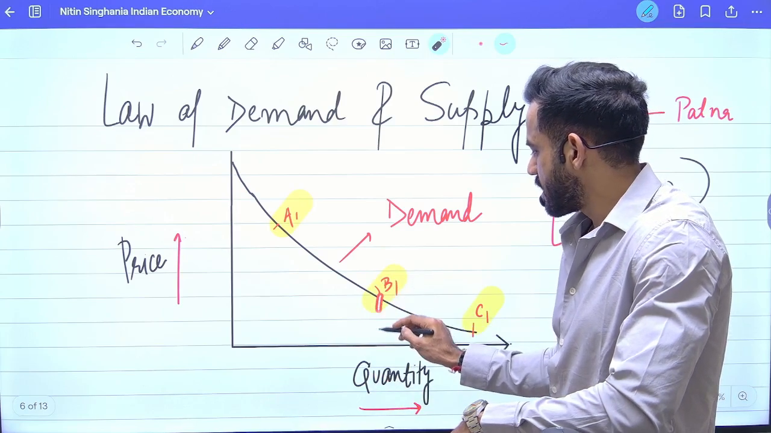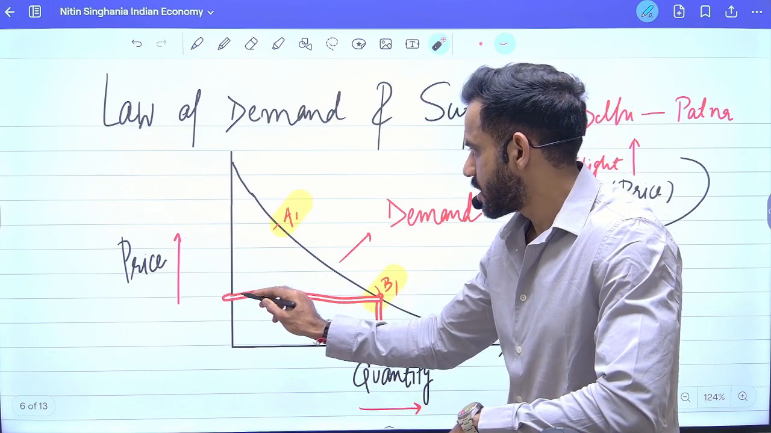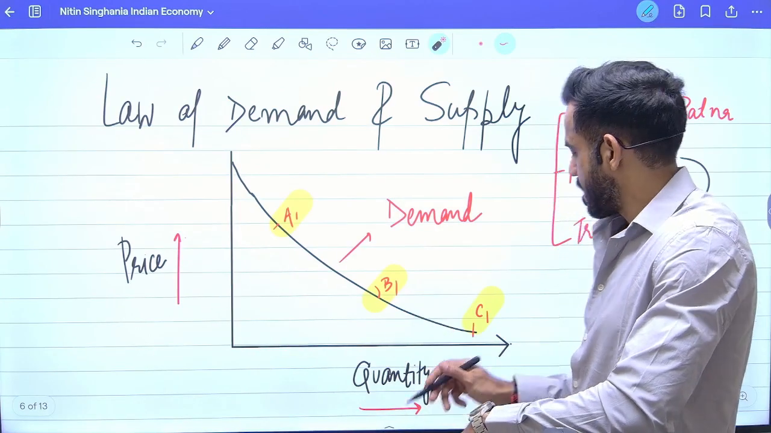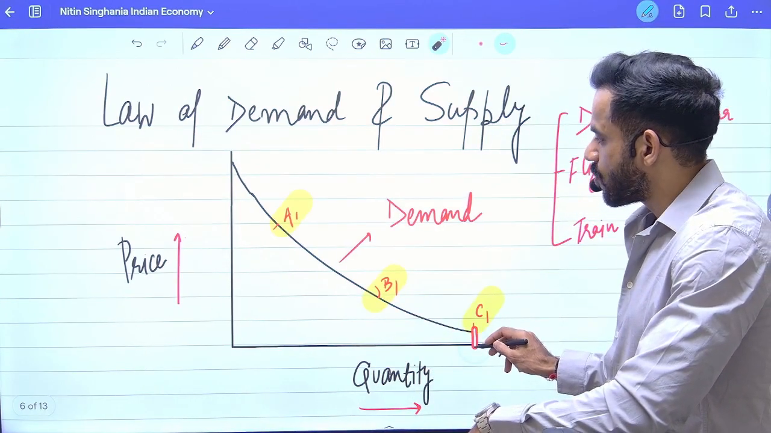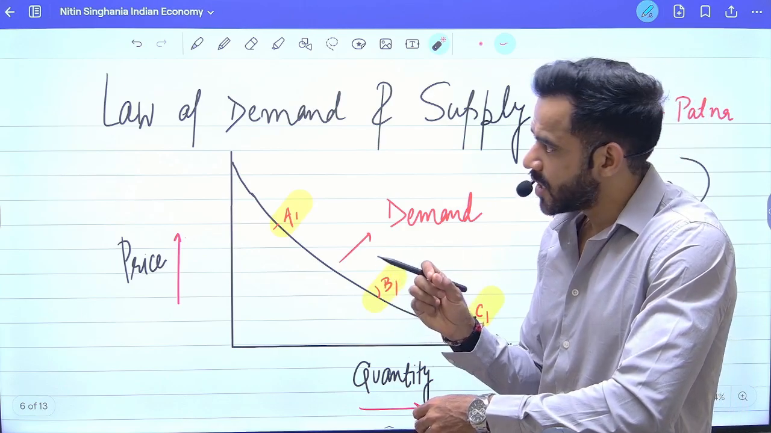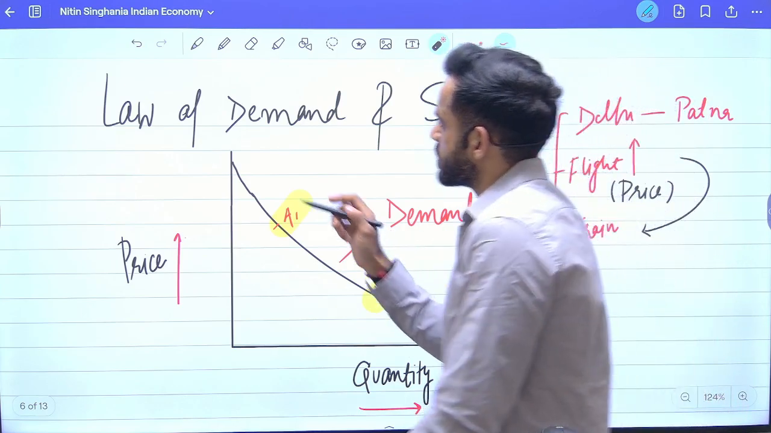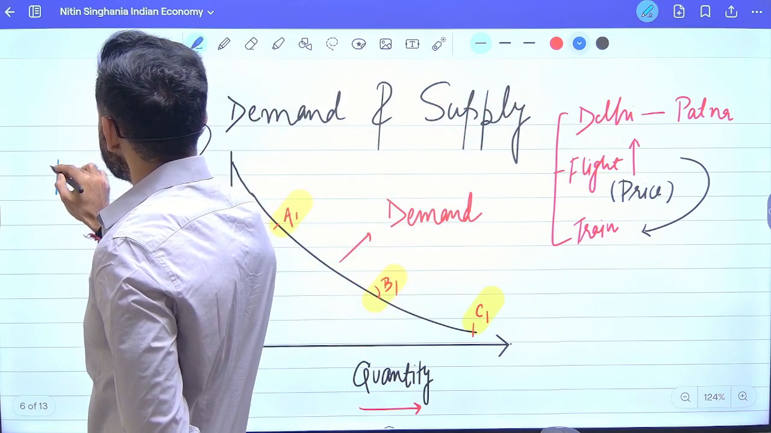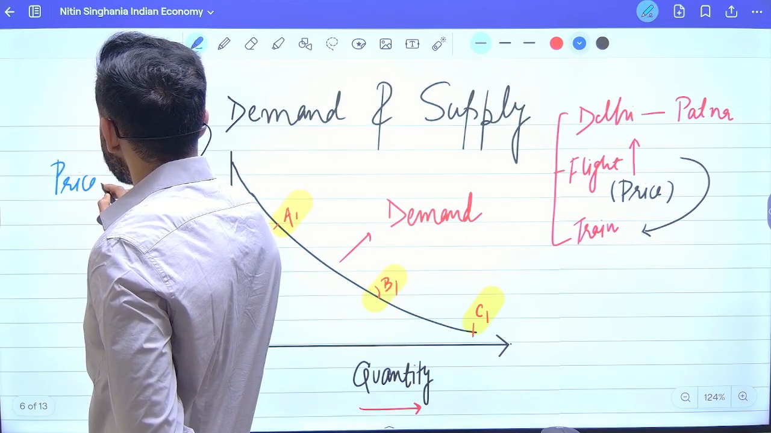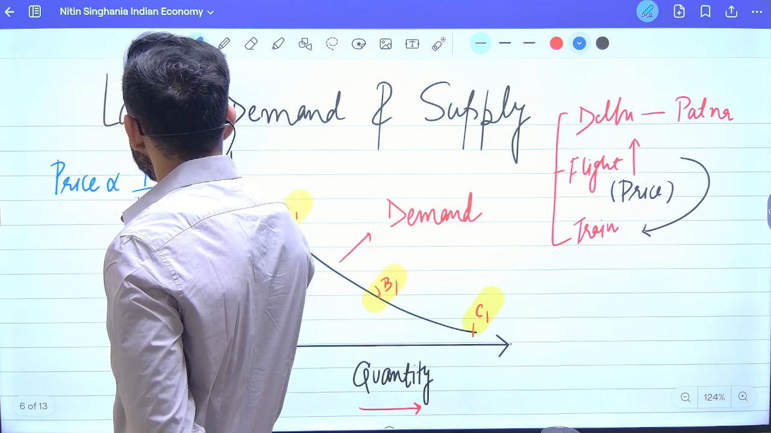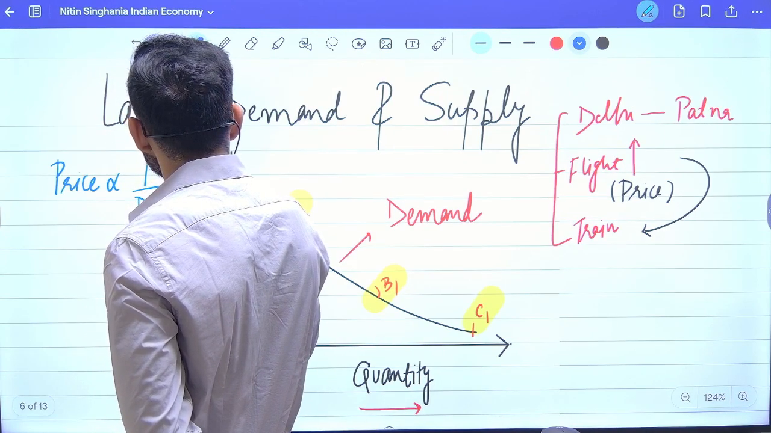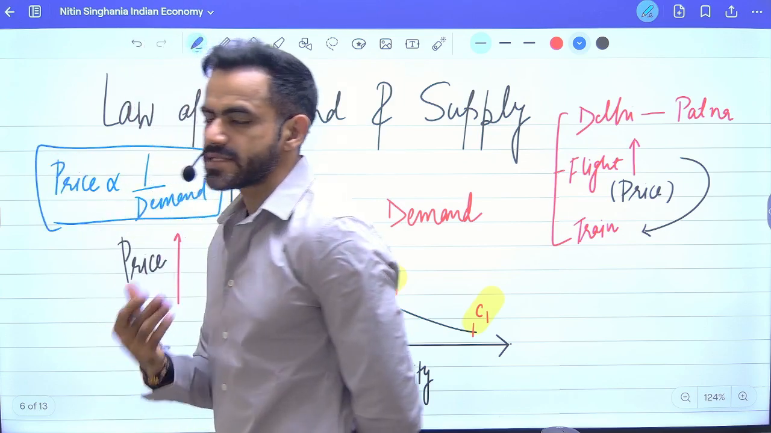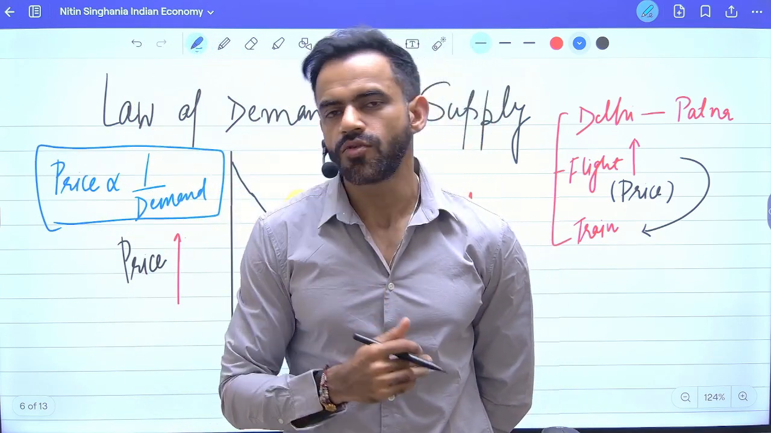At point B1, the price is moderate. It is relatively lower than previous point, and therefore demand is higher. At point C, the price is lowest and therefore demand is highest. So the summary or the crux of this entire law of demand is that there is an inverse relationship between price and demand. That means if the price increases, the demand will go down.